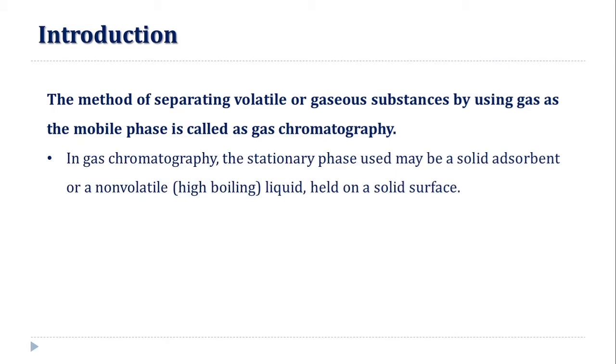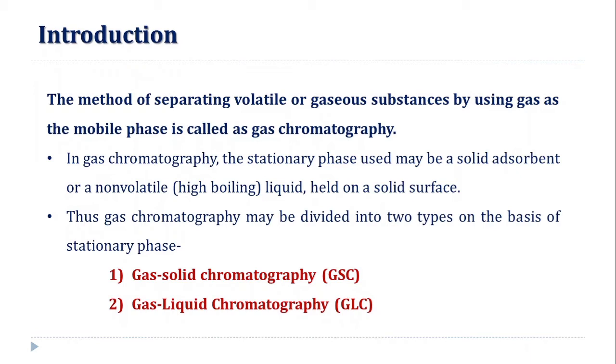In gas chromatography, the stationary phase used may be a solid adsorbent or a non-volatile, that is high boiling point, liquid held on a solid surface. So in gas chromatography, the mobile phase is a gas, and the stationary phase may be a solid or a liquid. A solid can act as a stationary phase as an adsorbent, or a non-volatile, high boiling point liquid can act as a stationary phase.